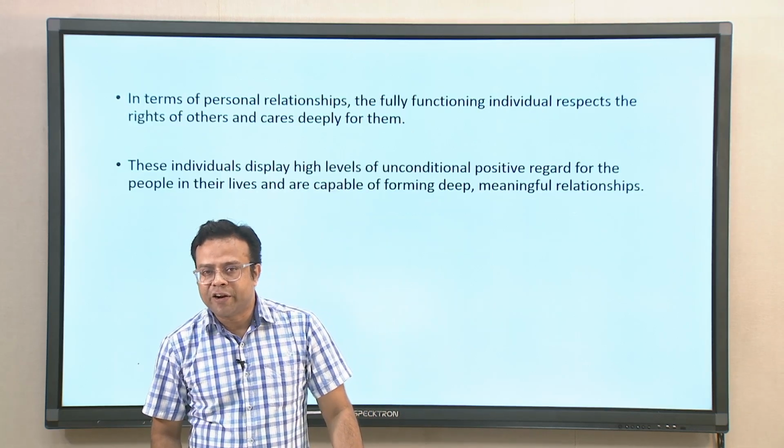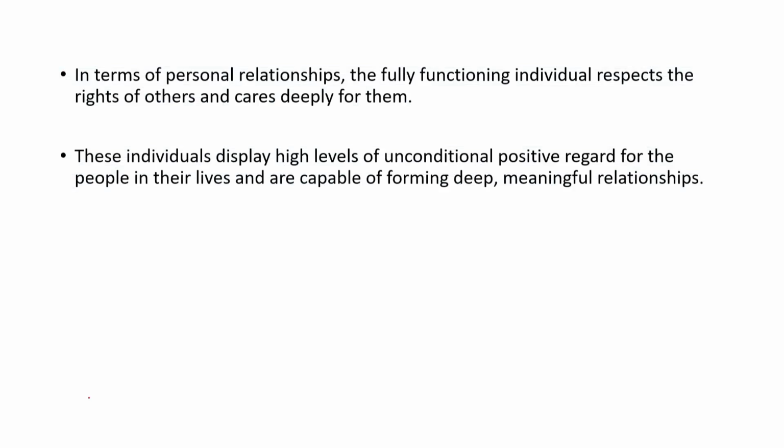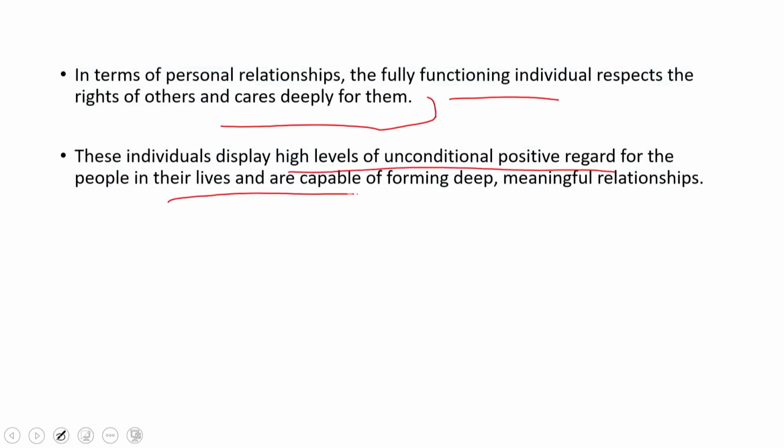In terms of personal relationships, the fully functioning individual respects the rights of others and cares deeply for them. These individuals display high levels of unconditional positive regard for the people in their lives and are capable of forming deep meaningful relationships. So, they themselves will express unconditional positive regard.